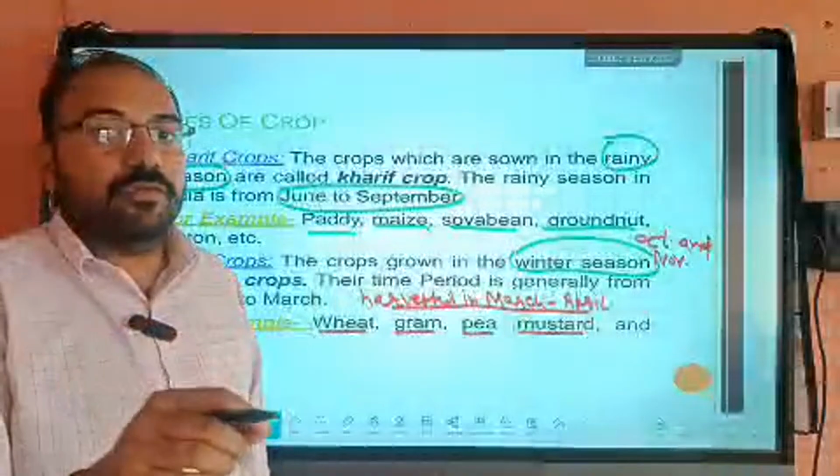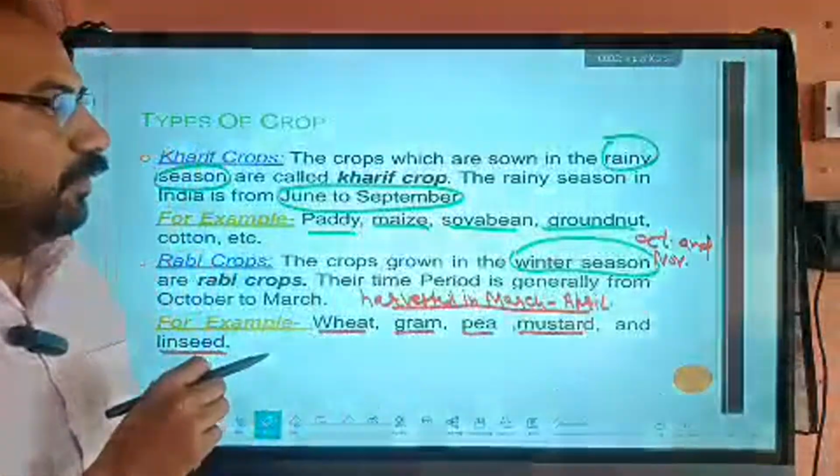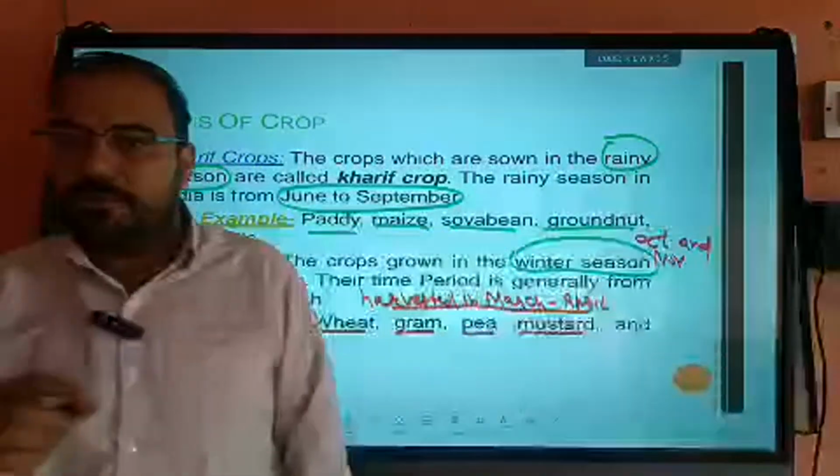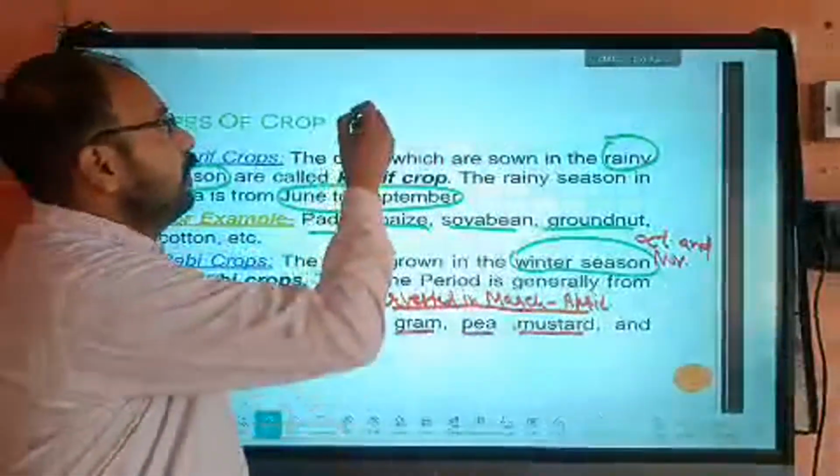Okay, so next. Before this, we already mentioned that some crops are divided on the basis of nutrients. On the basis of nutrients, we can divide them into types. First is cereal crops.